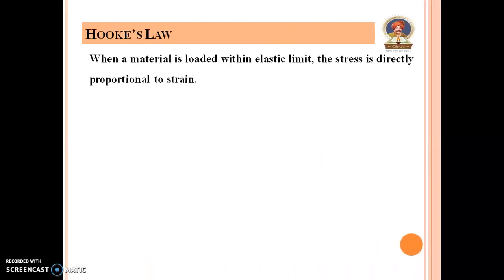Hooke's law. When the material is loaded within elastic limit, the stress is directly proportional to strain. Here, the word elastic limit is very important because up to this limit, after the removal of load, the deformation will completely vanish, and beyond this limit, the material does not regain its original position after the removal of load.